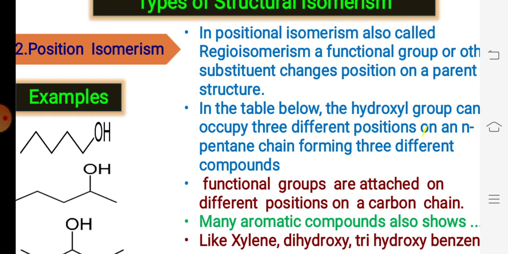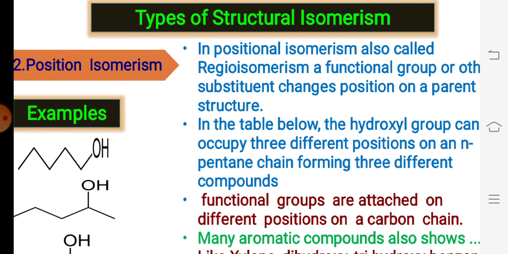The second classification of structural isomerism is positional isomerism, also called position isomerism.